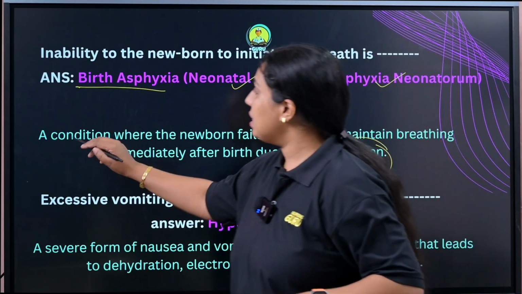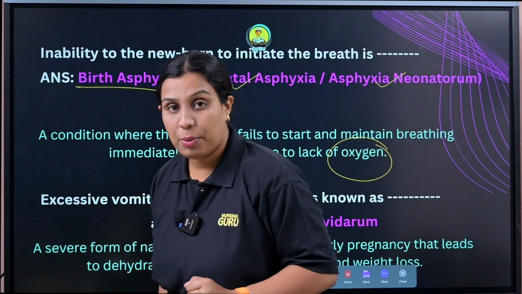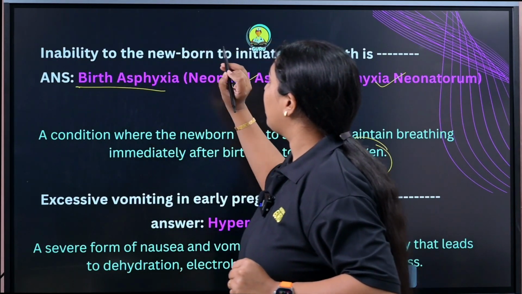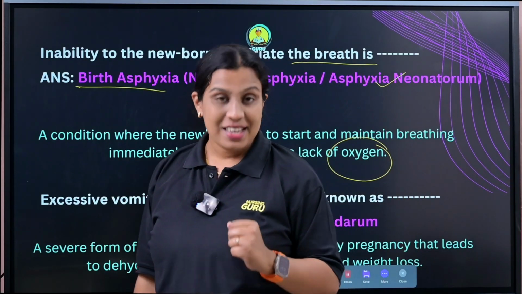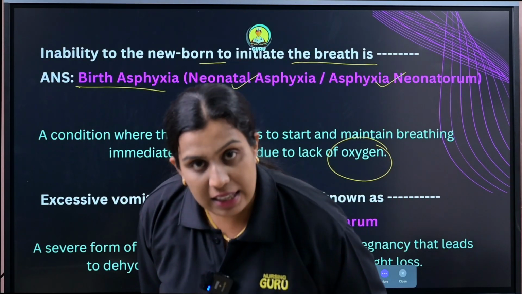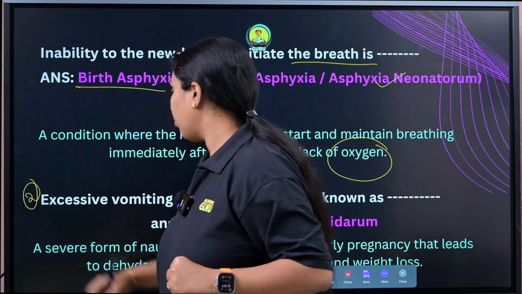So our first fill in the blanks question, inability of the newborn to initiate breathing, is known as birth asphyxia. Clear?